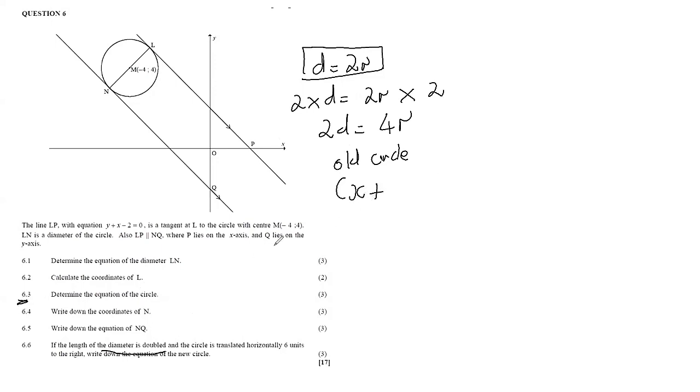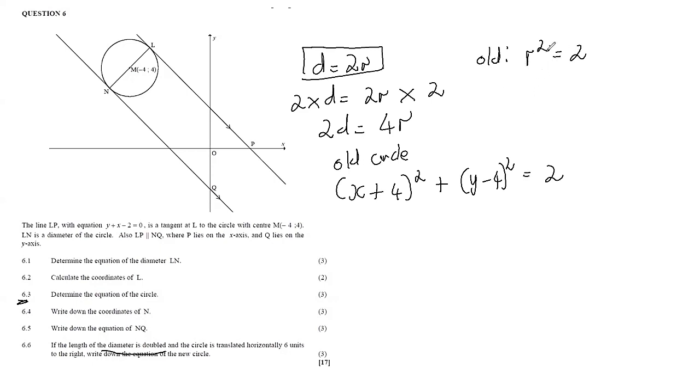So where they asked us to determine the equation of the circle. So it was (x + 4)² + (y − 4)², and then this was our r², which was 2, right? Now remember, if they're doubling the diameter, they're doubling the radius. So this is r squared. r² represents 2. But note that this was happening in the old circle, right?